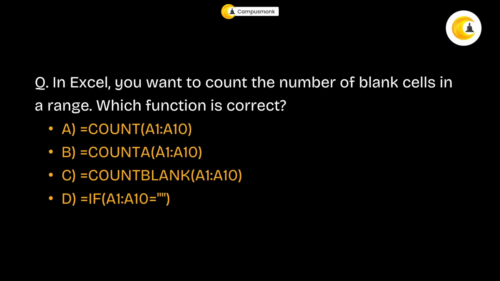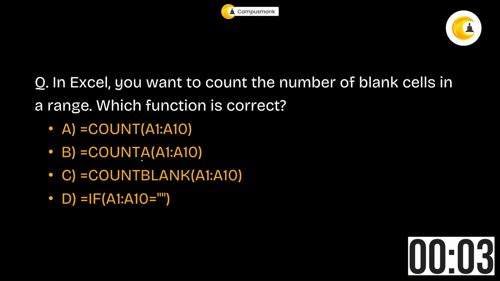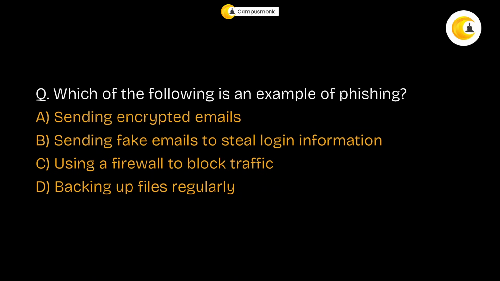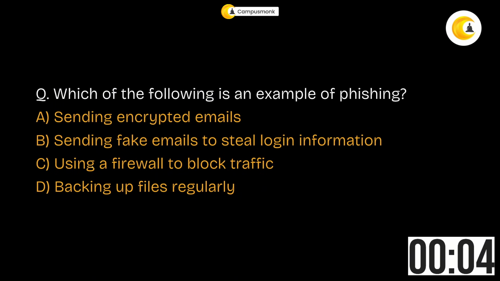Okay. Next question. So you want to count the number of blank cells in a range, right? Which is the correct one? Now, COUNTA is incorrect. Okay. And this is also incorrect. It's not counting, it's just an if condition. So this count will count the number of non-empty cells. But whenever you use the term blank, it is going to count the empty ones. Okay. So your correct answer is option number C. Okay, moving to the next one. Which of the following is an example of phishing?